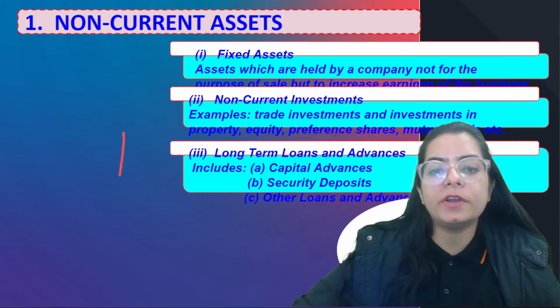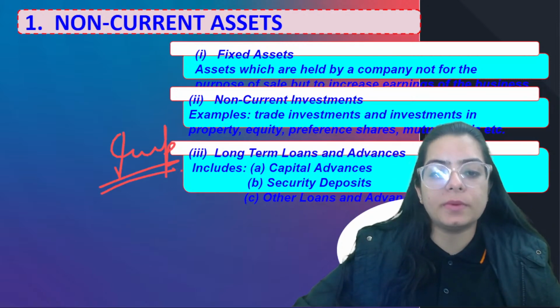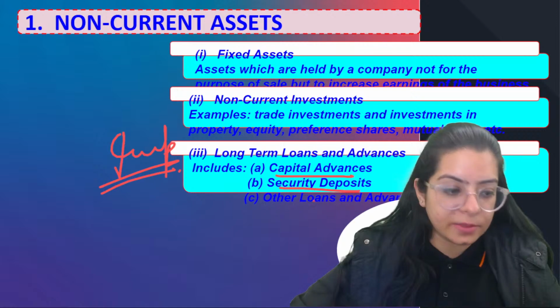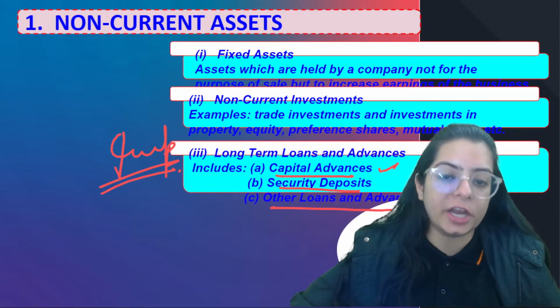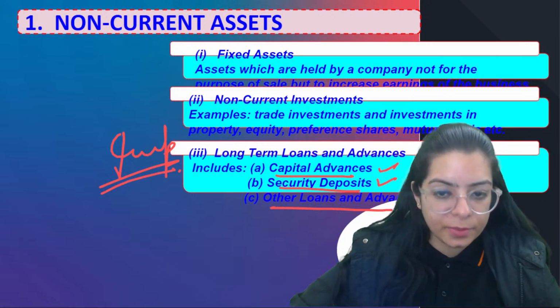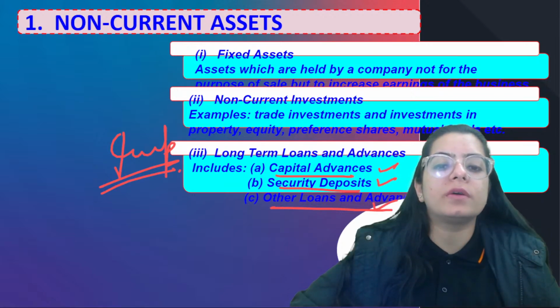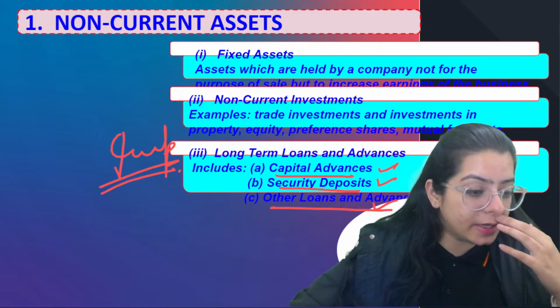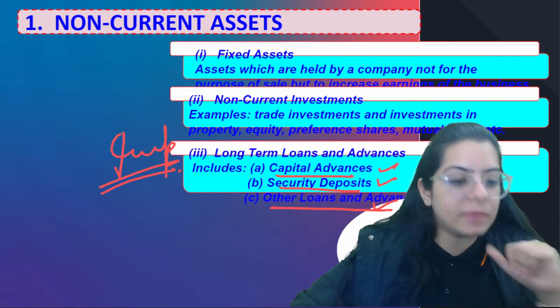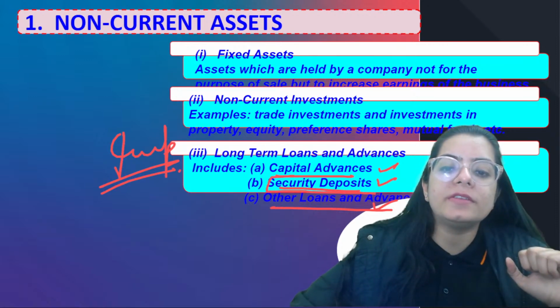This is again very important, that long-term loans and advances. These words have been seen many times, that capital advances come under which head? Security deposits come under which head? Loans and advances come under which head? Capital advances means if you have given somebody an advance and that person is going to give you the money back. Security deposit means that sometimes